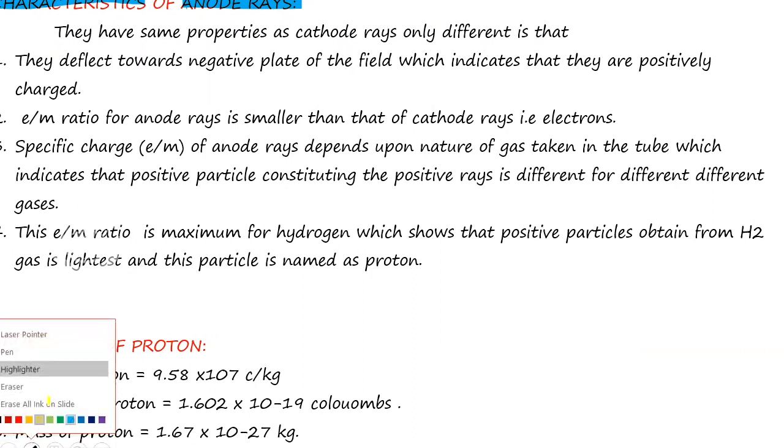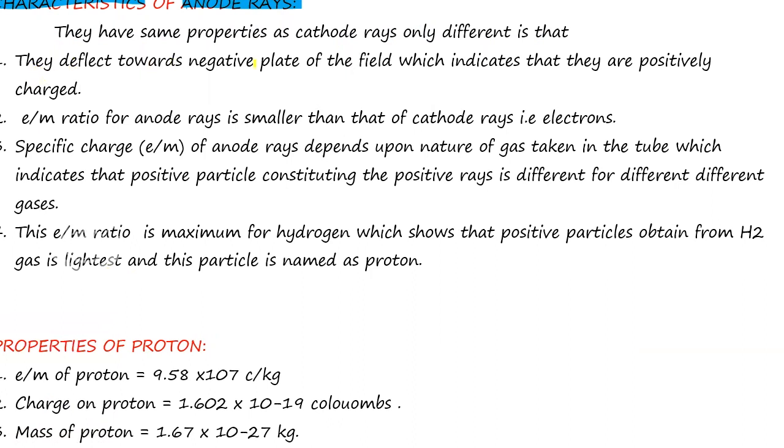The first one is that they deflect towards the negative plate. Anode rays deflect towards the negative plate. This point tells us that anode rays carry positive charge, which indicates that they are positively charged. This is the first point where they show a difference from the cathode rays. The e/m ratio for anode rays is smaller than that of the cathode rays, that is electron, because compared to the mass of the electron, the mass of the proton is heavier.